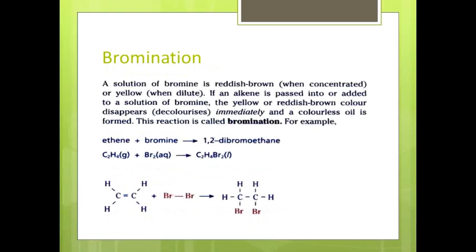Bromination. A solution of bromine is a reddish brown when concentrated or yellow when dilute. If an alkene is passed into or added to a solution of bromine, the yellow or reddish brown color disappears immediately and a colorless oil is formed. This reaction is called bromination. For example, ethene reacts with bromine and it produces 1,2-dibromoethane. Here you can see that there is a double bond between two carbon atoms. It reacts with a bromine molecule. It produces